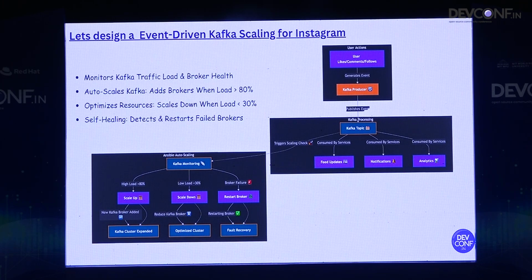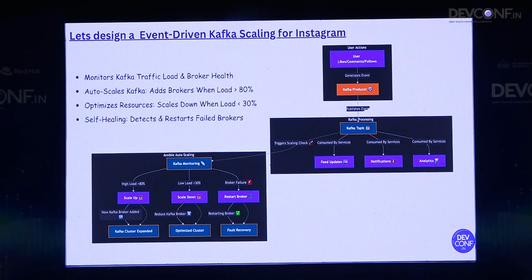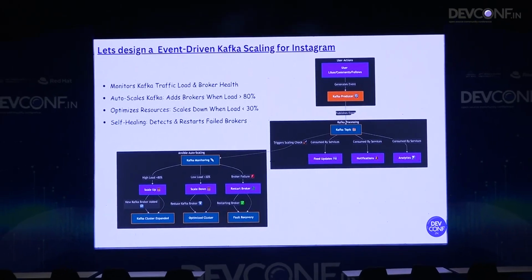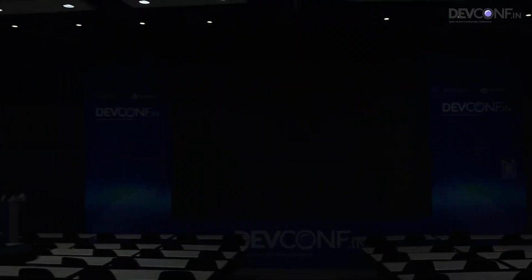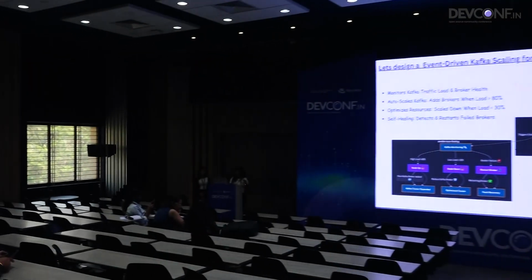And let's say there is some failure, or my system just fails, right? So I just restart that broker in that case. And if my service is scaled up, right, I need to expand my cluster to accommodate the traffic that is coming. So in that case, a new Kafka broker is added. And if I'm scaling down, right, there is no load, so it just reduces the number of Kafka brokers created to avoid the additional runtime and optimize it more.